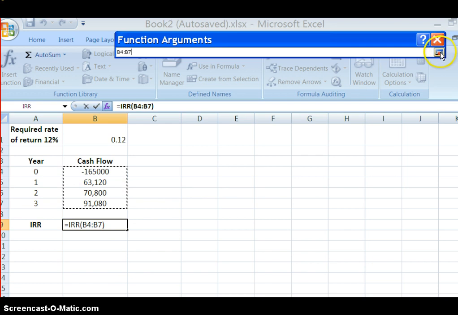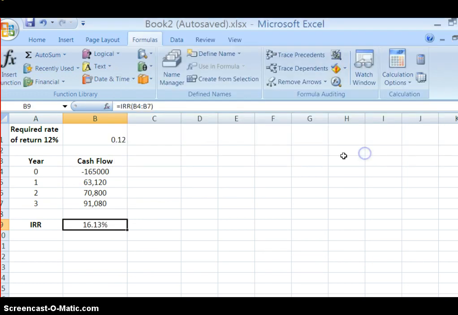And then if we click on OK, it computes our internal rate of return of 16.13%, which in this case is higher than our required rate of 12%. So if we were just using internal rate of return, because our cash flows give us 16.13%, which exceeds our hurdle rate of 12%, we would do this project.